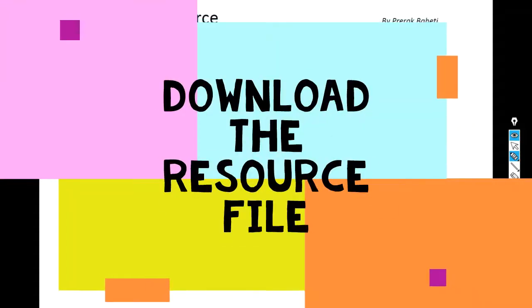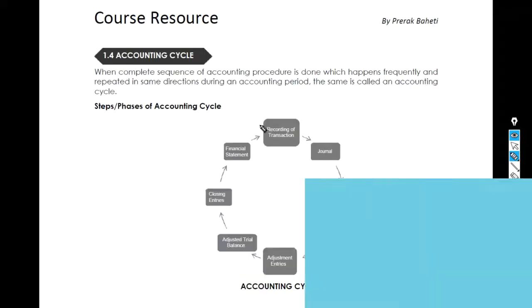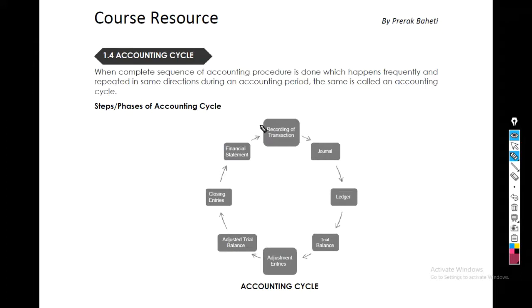Hi, so let me introduce you to the concept of what an accounting cycle is. Accounting cycle is a life cycle of a transaction. A transaction is any event in a business, like sales, purchase, buying an asset, or paying off a liability. So first of all, we record a transaction in our subsidiary book.